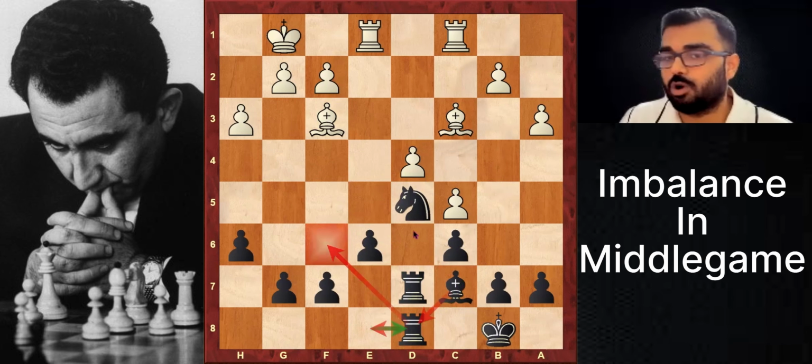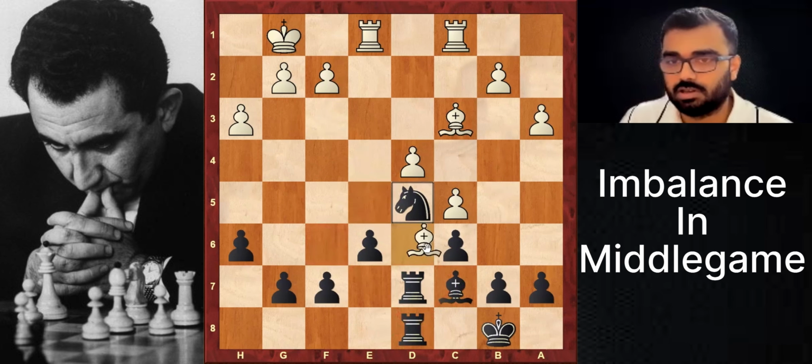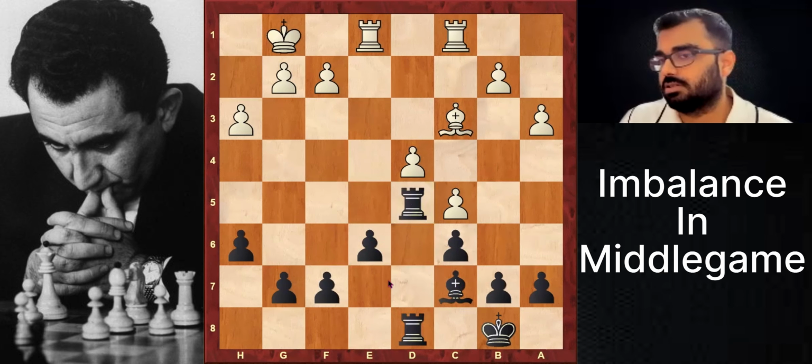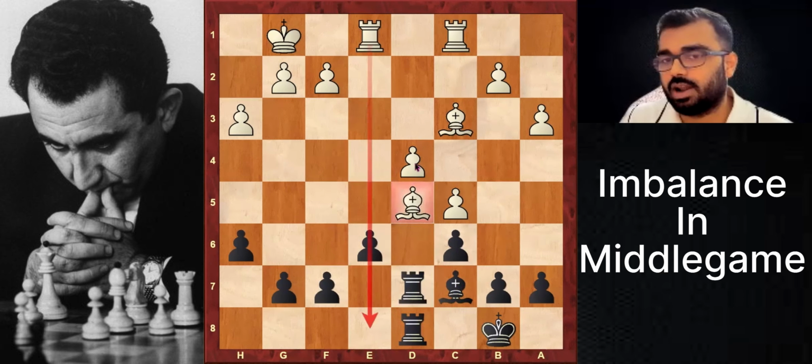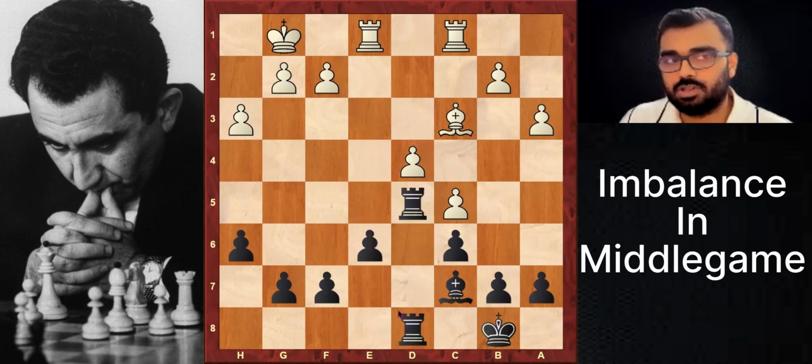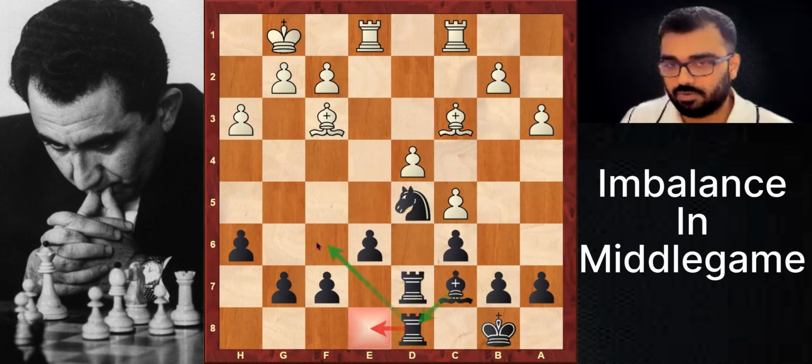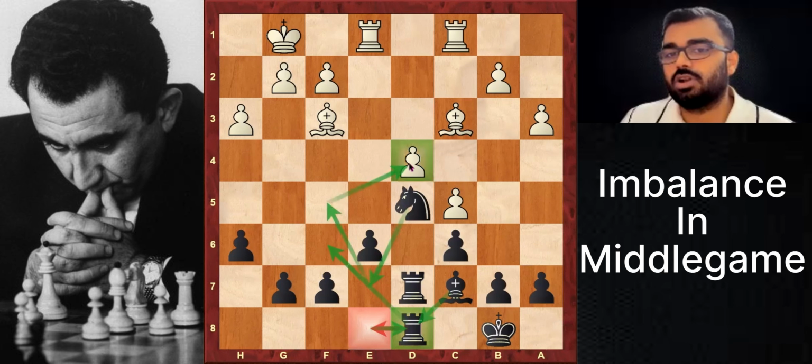Never take with the pawn. It's a good question that has been asked. If it takes, always take with the rook, because you will never ever take with the pawn. You're helping the opponent and you can never ever attack the pawn. So this is common sense. And the idea is you want to go rook here, bishop d8, bishop f6, rook back, knight e7, knight f5, and you will attack d4 with every single piece of yours. And that's how you finish things.